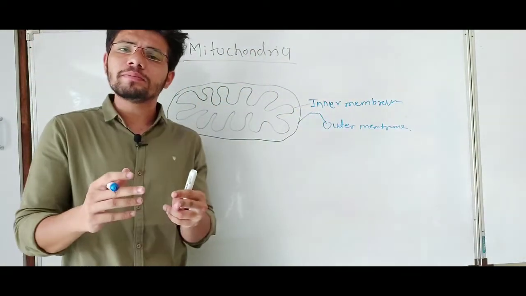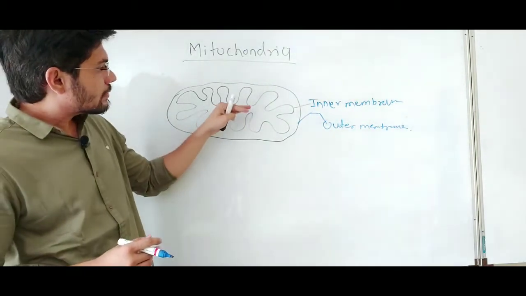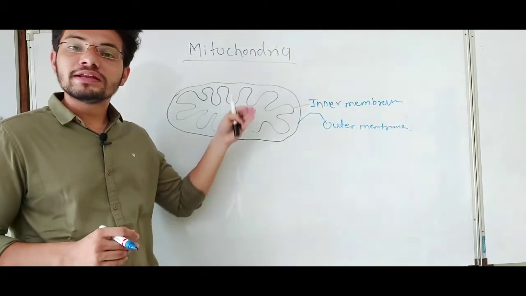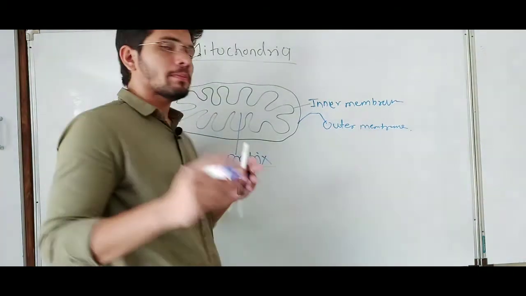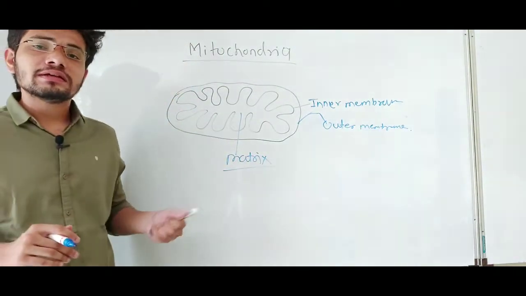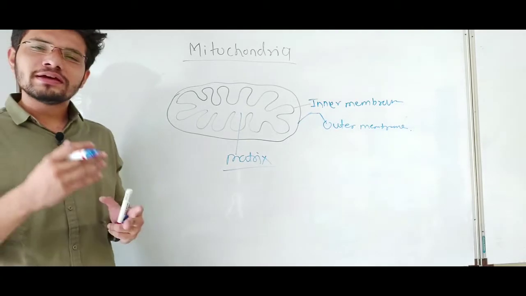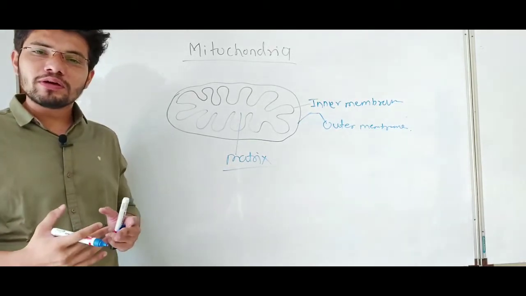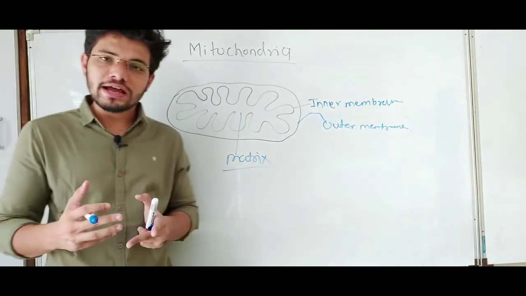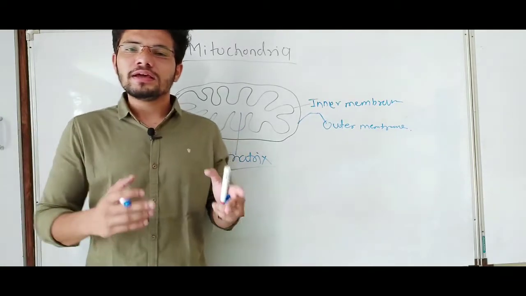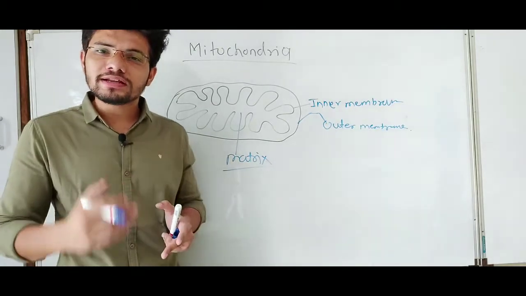Mitochondria is covered with a double membrane, inner and outer membrane, and the inner compartment of the inner membrane is known as the matrix of the mitochondria. In the matrix there are many important enzymes and proteins, and they perform many biochemical reactions inside the matrix. We know that mitochondria is involved in the process of aerobic respiration.